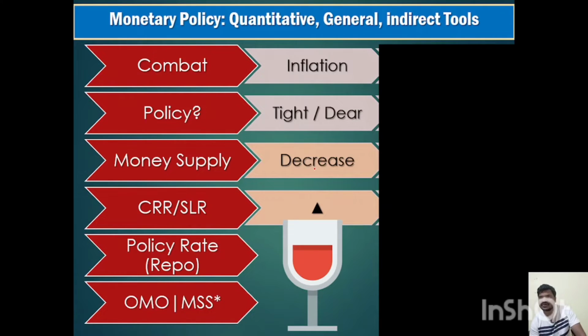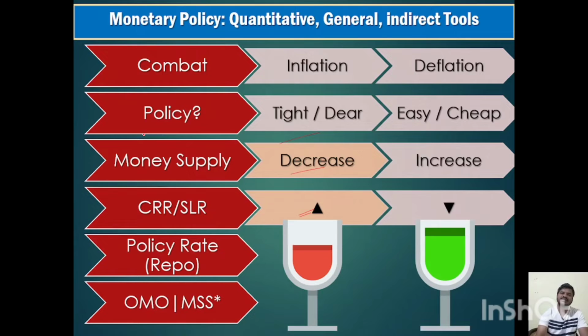against inflation. To fight against inflation, it is a tight money policy, a dear money policy: money supply should be decreased, and CRR and SLR should increase, so that the money left with the bank will be lesser, and the bank charges a higher rate of interest, and people will borrow less money because of the higher rate of interest. So money supply will automatically get controlled.